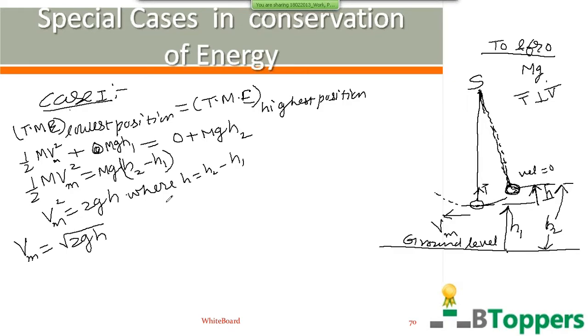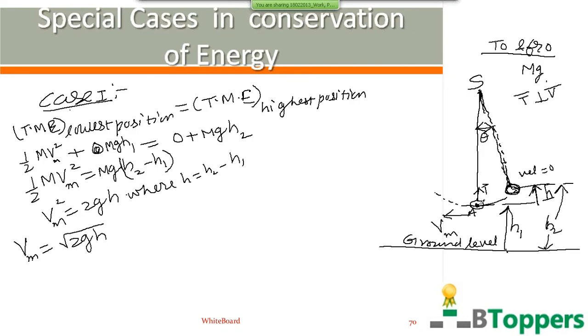So for convenience of solutions of the problems, usually in the problems based on conservation of energy, we can choose the lowest position of the body as a reference position for measurement of gravitational potential of the body. In some of the problems, you may be given the angle theta which the string makes with the downward vertical when it is at the highest position. So you can express this h in terms of L and theta.